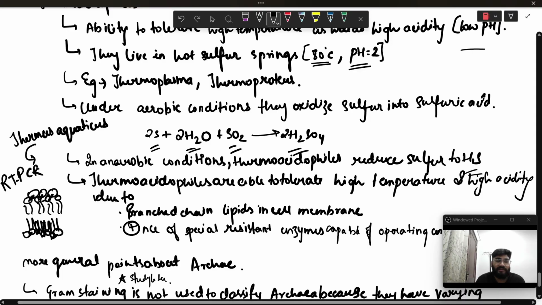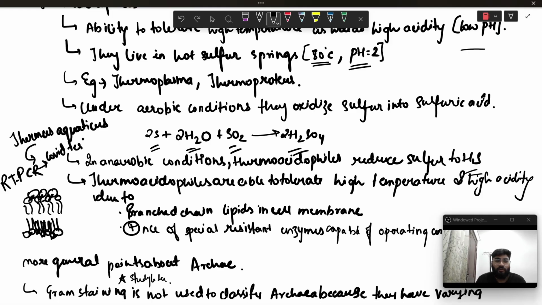RT-PCR is one of the tests that we used for COVID testing or a lot of viral pathogen testing. So RT-PCR helps in diagnosing a lot of viral and bacterial pathogens present inside the body.